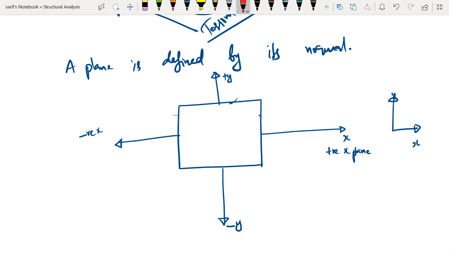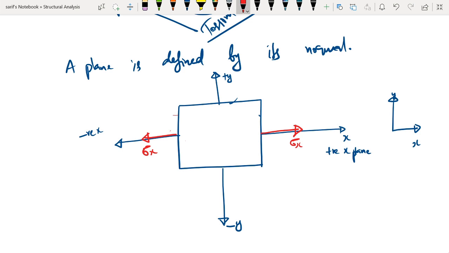So if we consider the normal stresses will always be along the direction of the normal. So if a stress is along the direction of the normal, we consider it as positive. So for example, sigma x here is positive because it is in the direction of the normal. Similarly, sigma x here is also positive because it is also following the direction of the normal.